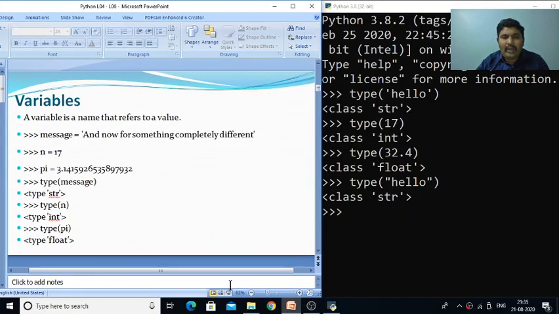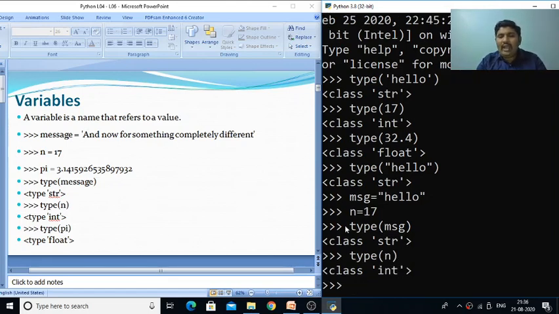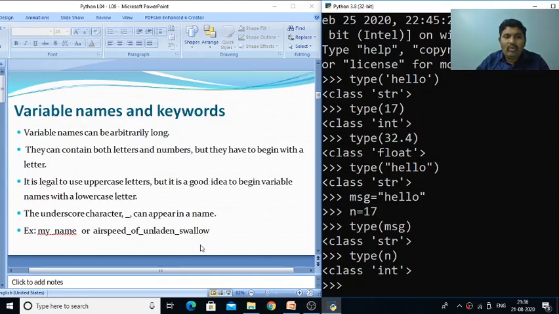So let us practice that command. For example, here we are storing msg is equal to hello, and after that I have n is equal to 17. Now I am using a simple command, type of msg. It is showing it is a string. Now if I give type of n, it gives me an integer. Like this, by using the type function on variables, we can find out the type of the particular variable also.